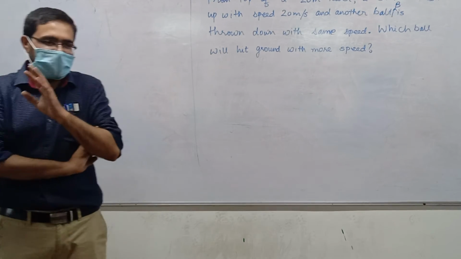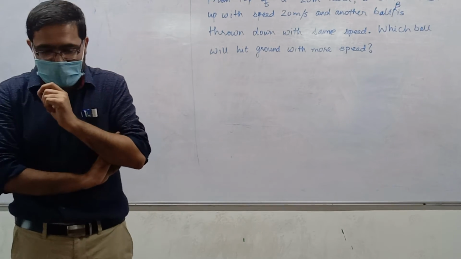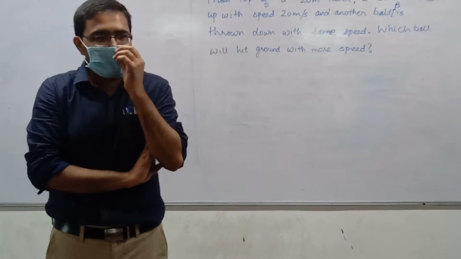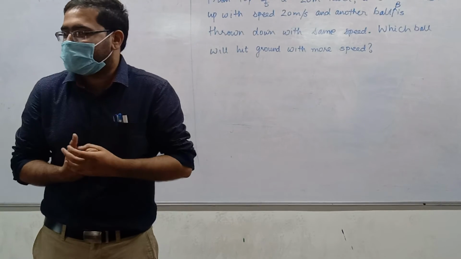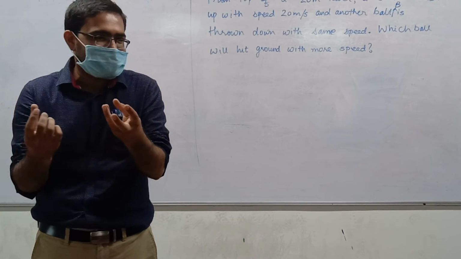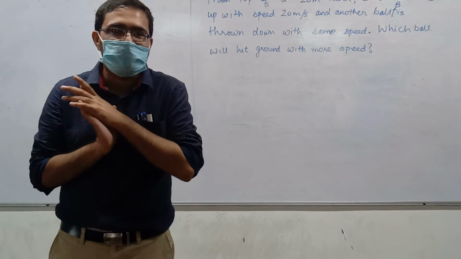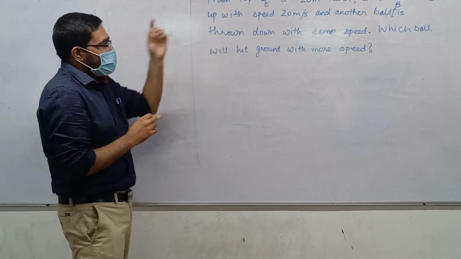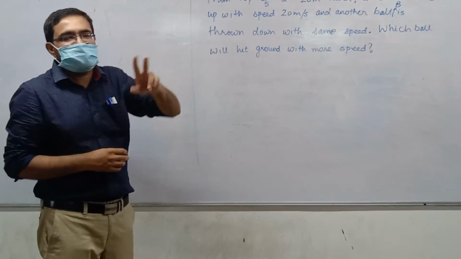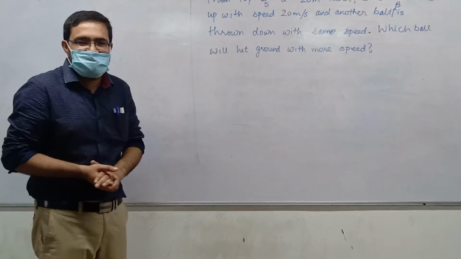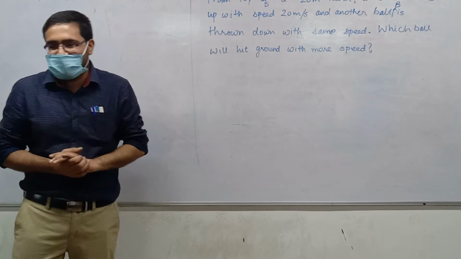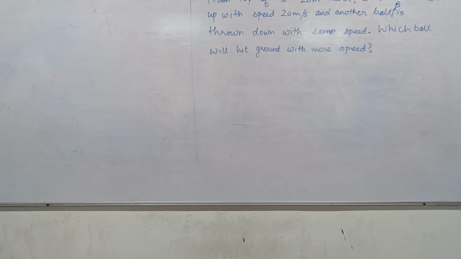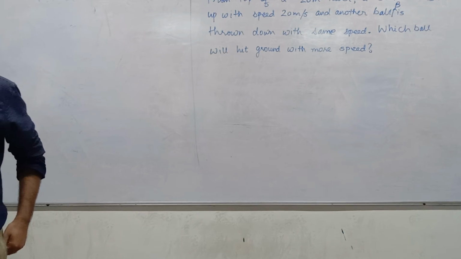Okay? Fine. See, whenever you want to compare two things, you should definitely find out their values. If someone says, who got more marks out of two students? Without knowing their exact marks, it's not easy to compare, yes or no? Yes. So that's what we'll do. We will find out the speed with which they will hit in both the cases. So there are two sums in one here. Did you understand? First, let's do it for A. Draw the diagram, throw it up, let it fall down, and find out with what speed it will fall down.